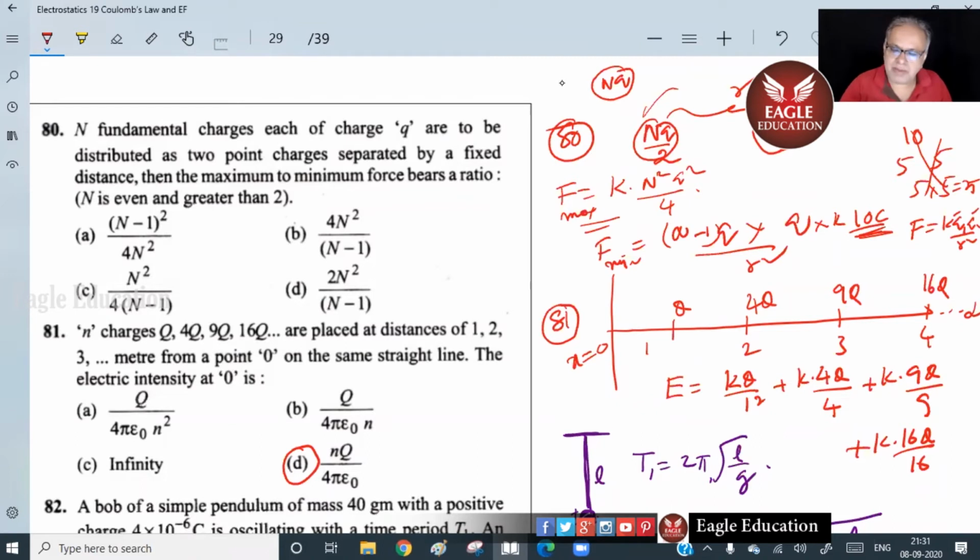This is 4, this is r square. So this k q square by r square, k q square by r square, both. Right? Now the ratio should be what? N square by 4 into n minus 1. Isn't it so? This is the answer. Is that the answer or not?